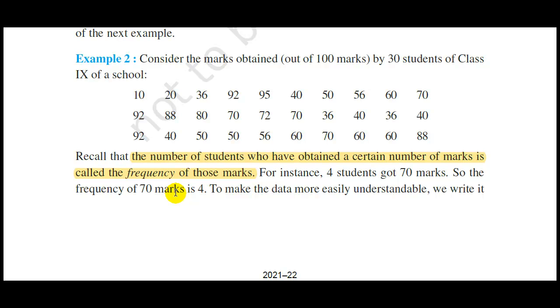So frequency is a number which tells us how many times a particular data appears in a given set of data. For example, as you can see, the number 60 also appears 4 times here, 1, 2, 3 and 4. So the frequency of 60 marks is 4.